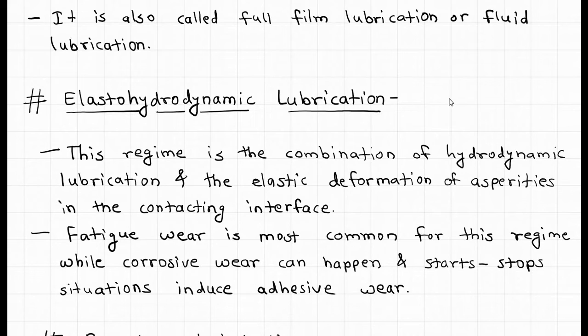Velocity and load result in flat surfaces through contact that allows a full hydrodynamic film to form. It is used for rolling or non-conforming surfaces such as rolling element bearings or gears, and the lubricant film is thinner than the hydrodynamic regime. It is used with high loads.